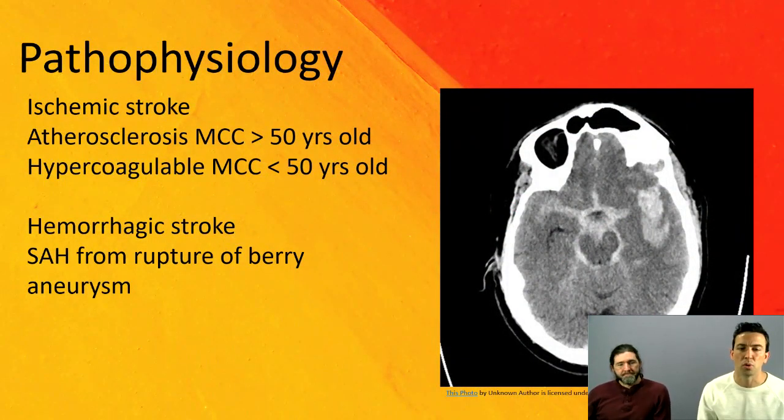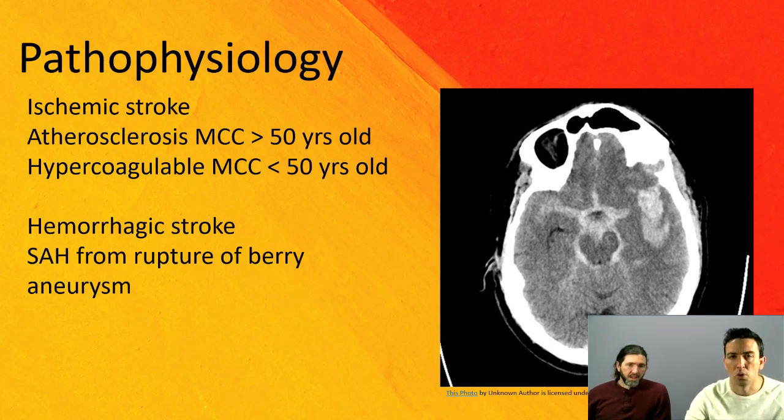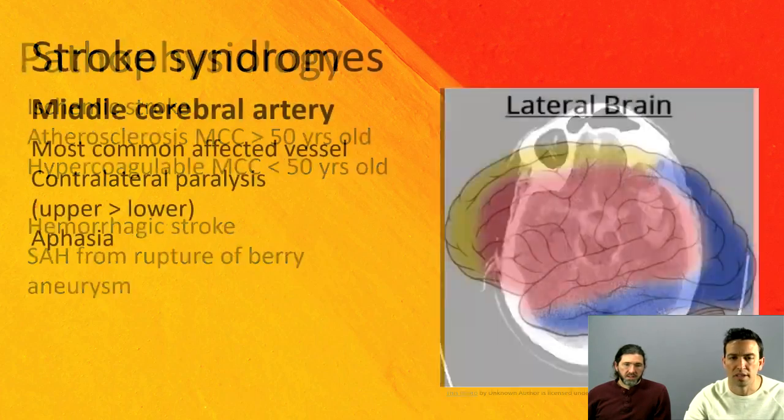So for ischemic stroke, if the person's greater than 50 years of age, atherosclerosis would be the most common cause. If they're young, less than 50, looking for some sort of hypercoagulable state. If it's a hemorrhagic stroke, by far, very common question, subarachnoid hemorrhage from a ruptured berry aneurysm is what they're looking for. As far as stroke syndromes go, there are loads of different vessels that can be involved.